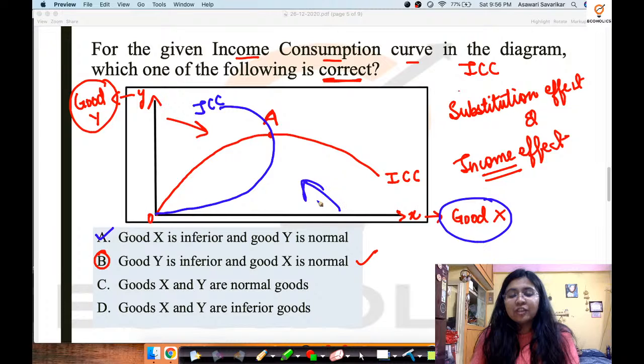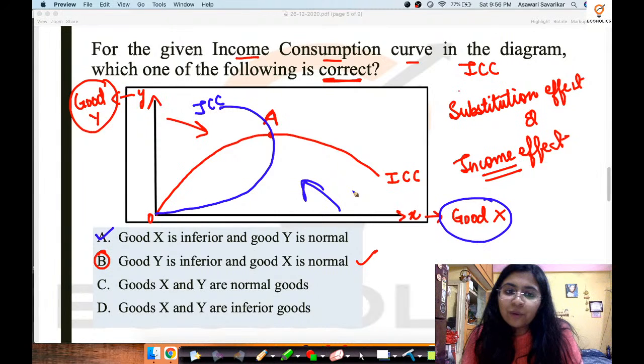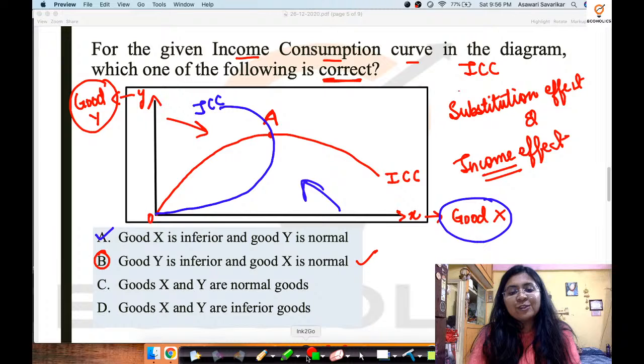Okay, so this is another way in which it can be asked. All right, correct. So now moving on to the next concept.